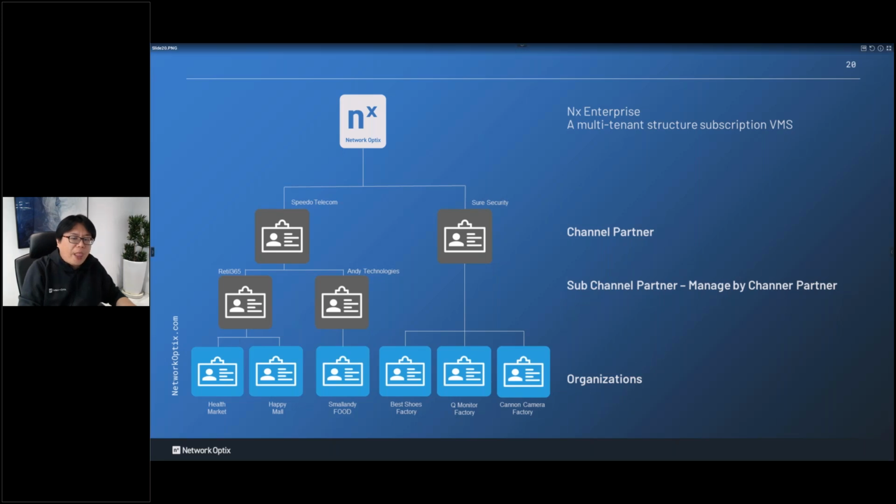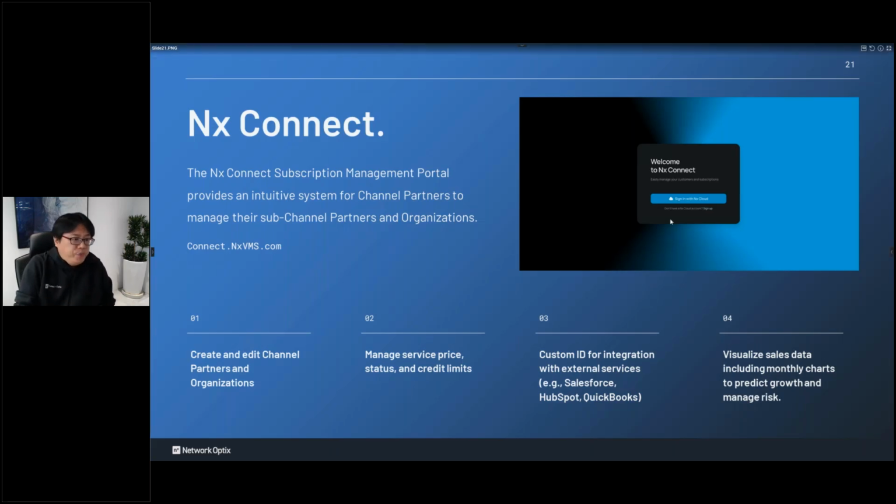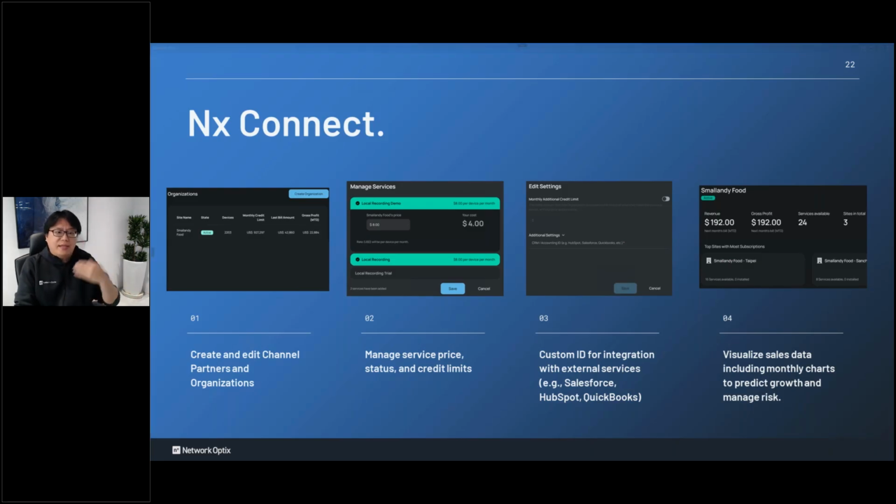And how to do that? We have NS Connect for you to manage the channel license keys. So when you log into NS Connect, you can create your customer's profile, create your customer, and give the price for the customer. Because we do the subscription model, it is per month, let's say $80 or something, for this customer, Small NT Food.